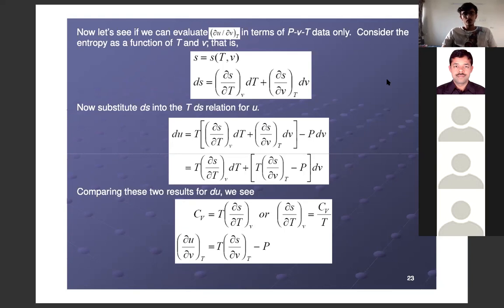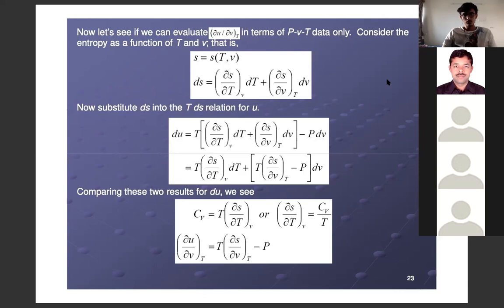So here we have taken entropy as a function of temperature and volume. Again, we have written it in terms of exact differentiation. And then in the expression for dU, which was in the previous slide, we have Cv dT for dS.